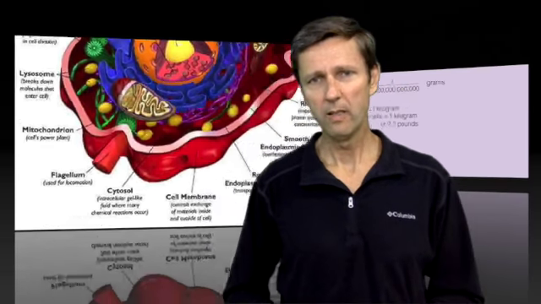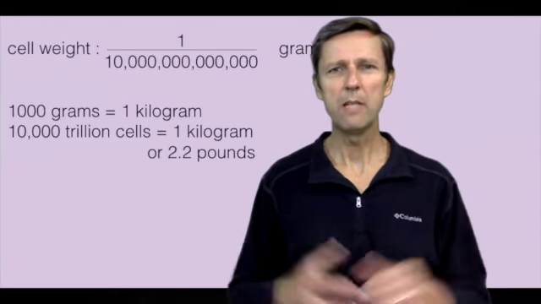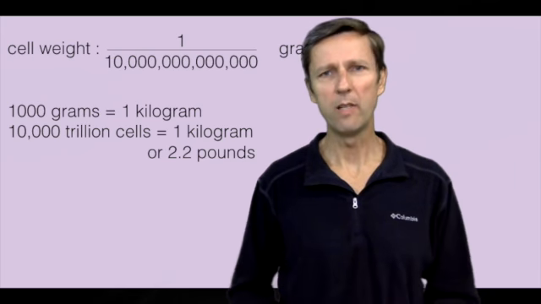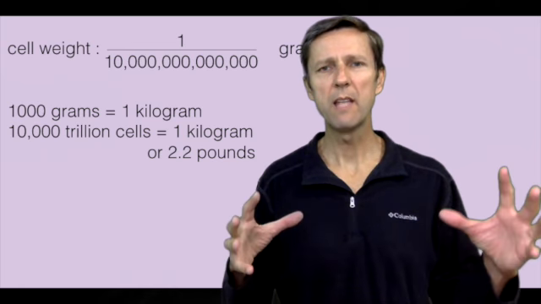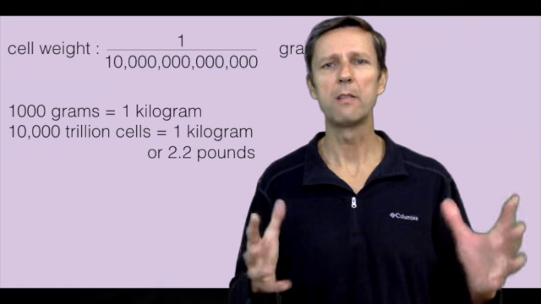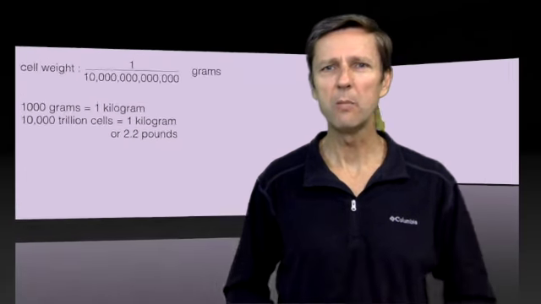begins its function. Each cell weighs about 10 to the minus 16 grams. That's 10 trillionths of 1 gram. So that means 10 trillion cells put together would weigh the same as 1 gram. 1 gram is 1,000th of a kilogram. So each cell is incredibly small.